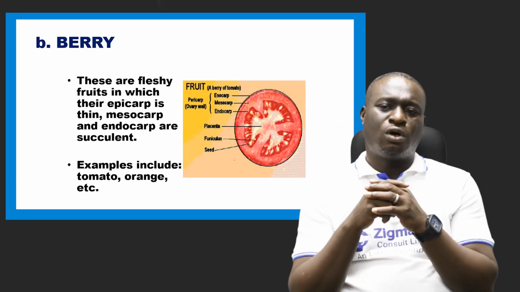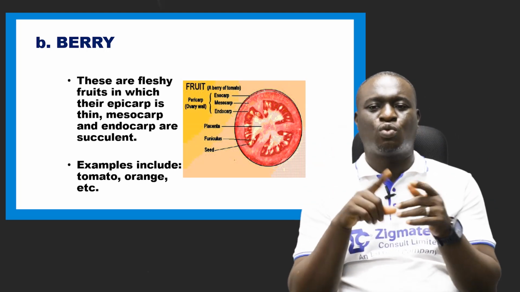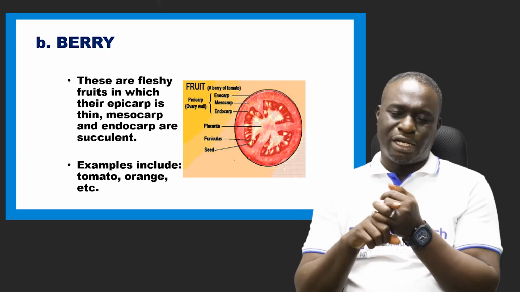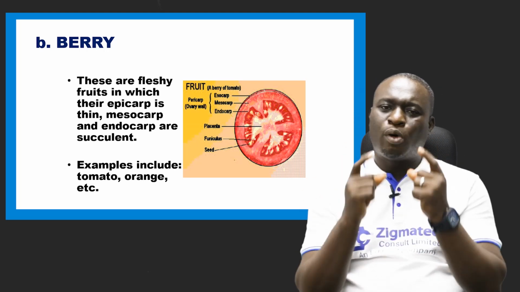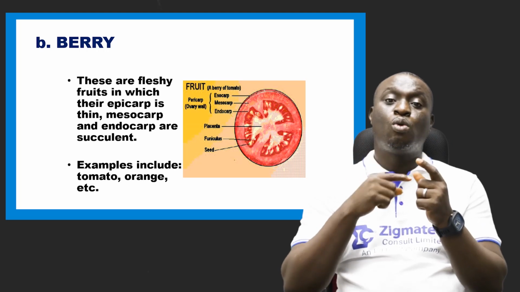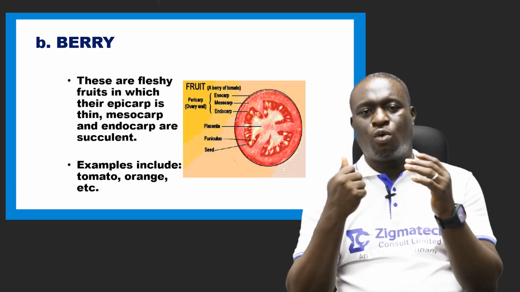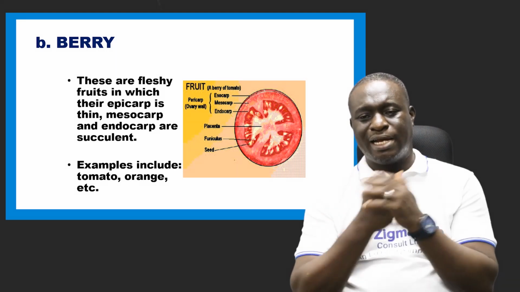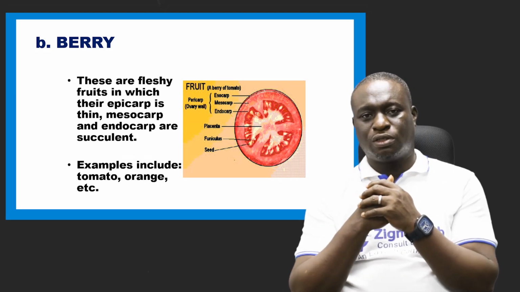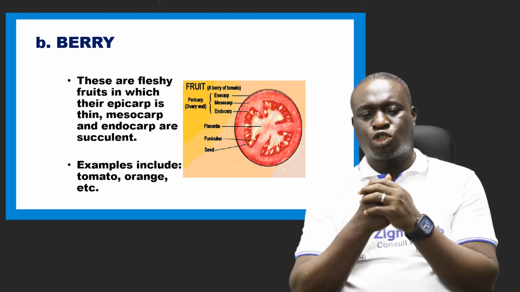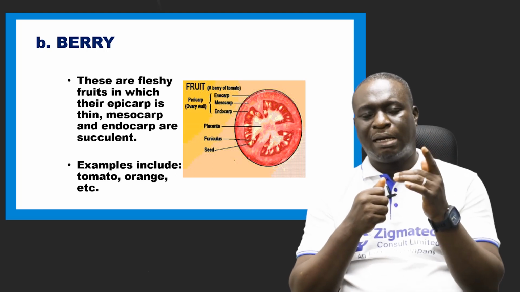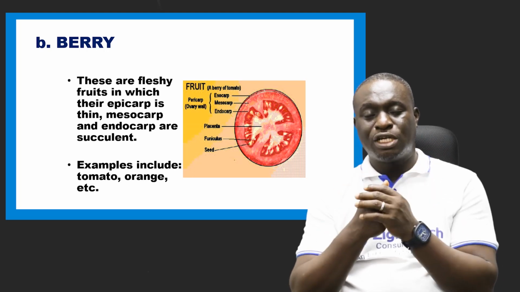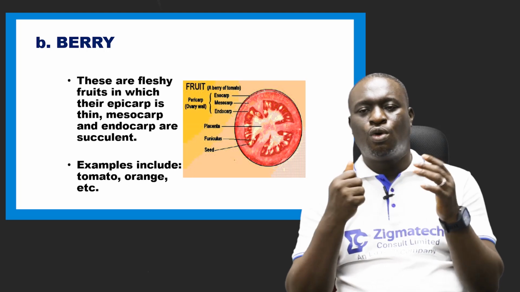Now, examples of berry include tomato and orange. These are two important berries that always come out during your WAEC exam. Both WAEC and NECO, they always come out. Okay, berry: tomato, orange, and then drupe: mango, coconut.